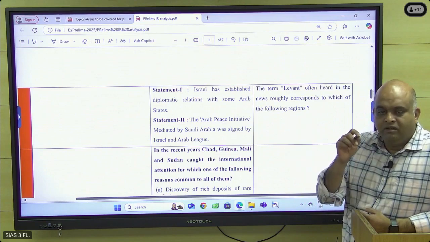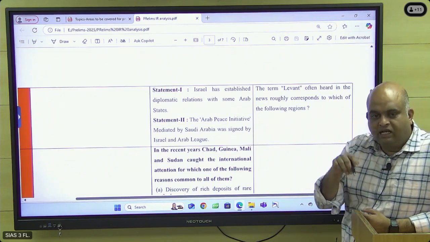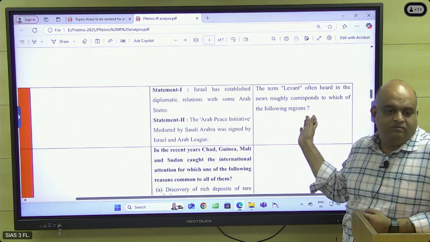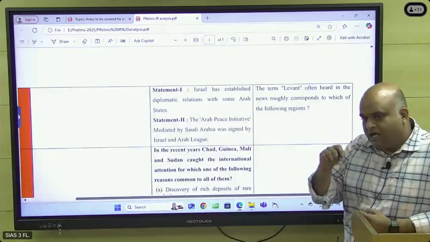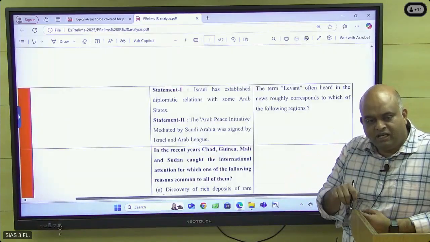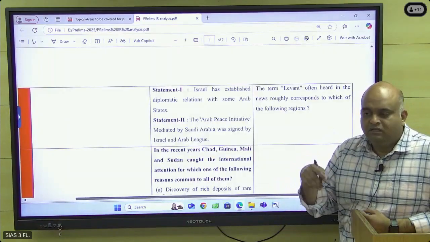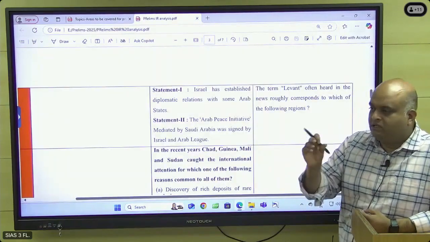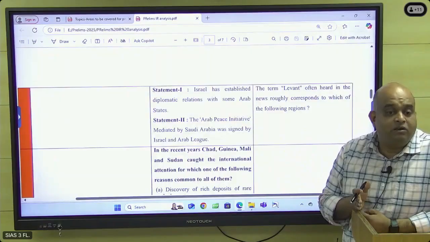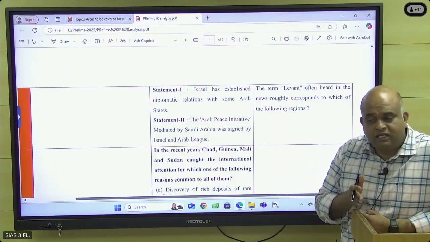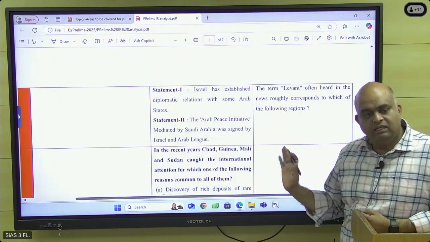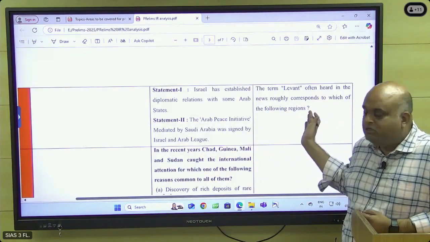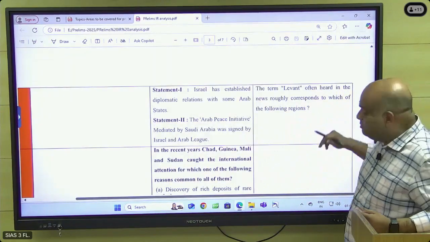Islamic State of Iraq and Syria, or Islamic State of Iraq and the Levant, ISIL. If people know that, the answer will come. ISIS and ISIL are the same. Syria was born only after the Second World War. Levant is the name for the area east of the Mediterranean Sea. The regions east of the Mediterranean will be the answer. One mark.